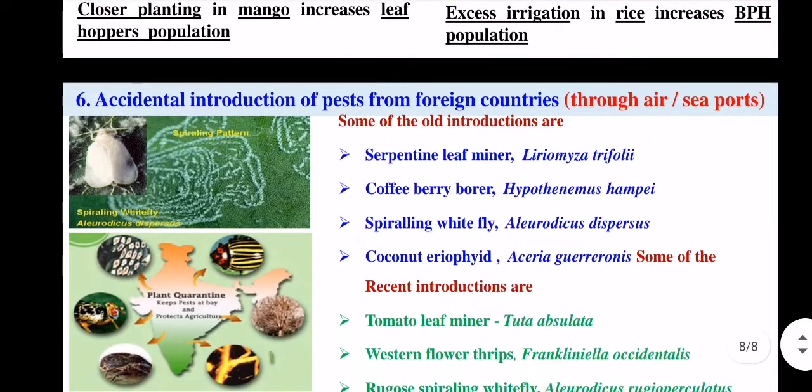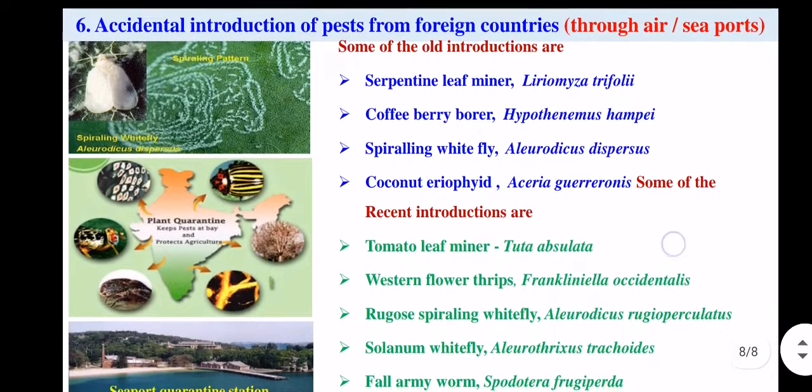And then the sixth factor of the outbreak of any insect pest is the accidental introduction of pests from foreign countries. If we are coming from foreign countries, then through airports and seaports, some insect pests come with us. These are accidental introductions in new areas or new countries. Some of the old introductions are some leaf miners, coffee berry borers, coconut aerids.